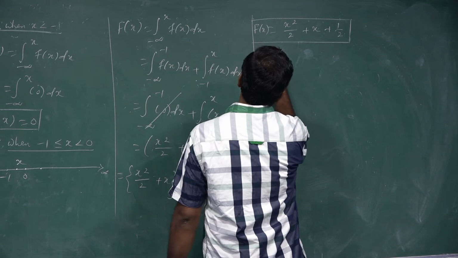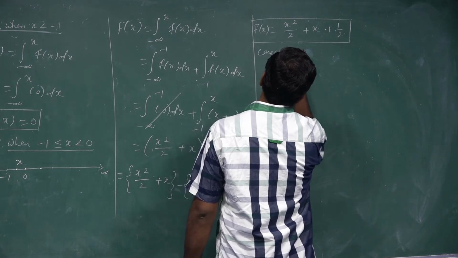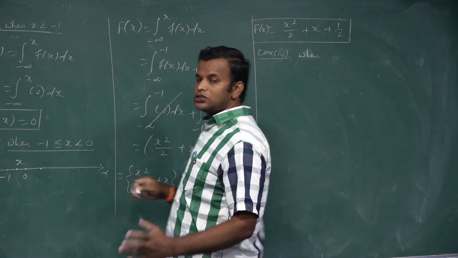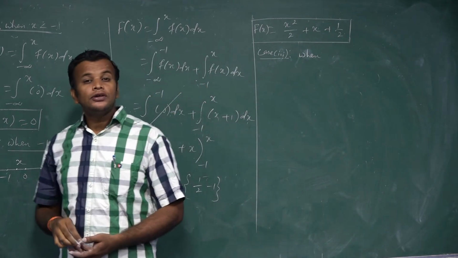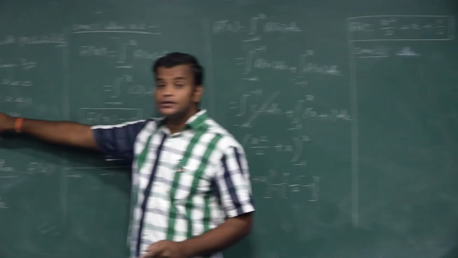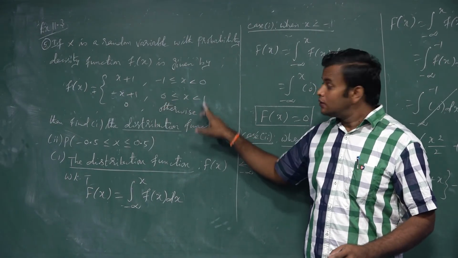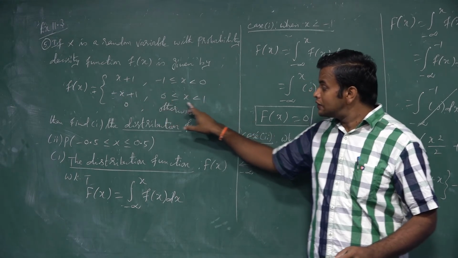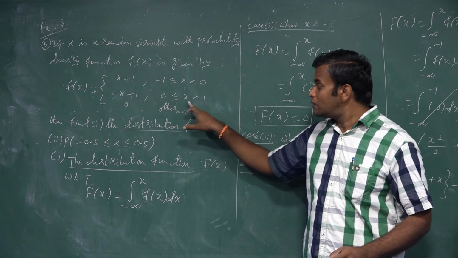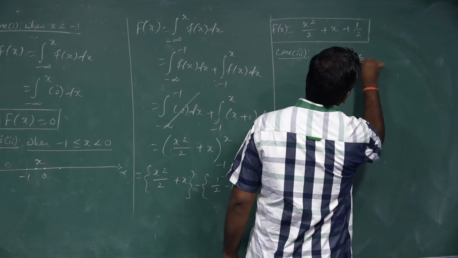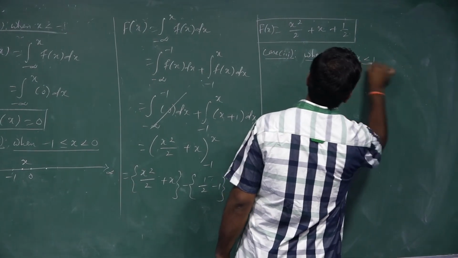Now we come to the third case. You see the question. The second case is over. Now we see the third case. Suppose x lies in the interval 0 less than or equal to x less than 1. So this one is over. Next we take x lying in this interval, 0 less than or equal to x less than 1.